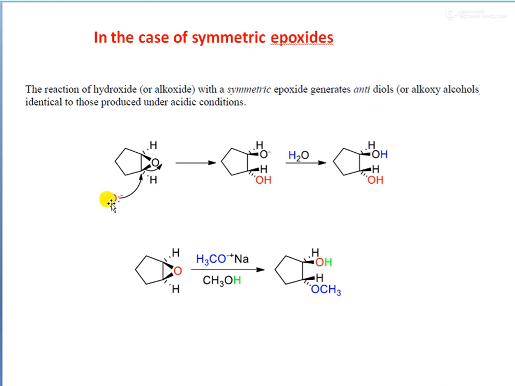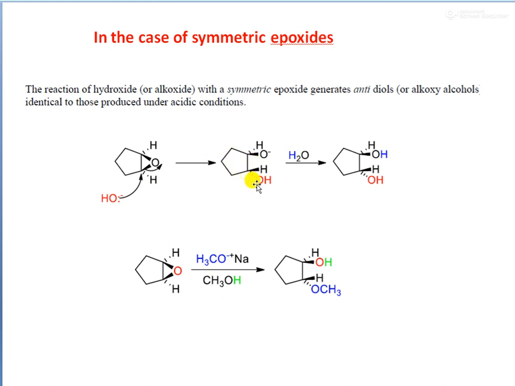That is, the attack is from the back side of the ring. At the top of the ring, the oxygen is hindering the approach of the attacking agent. So the attack will always occur from the back side of the ring, and the OH bond will be formed at the bottom of the ring's plane.